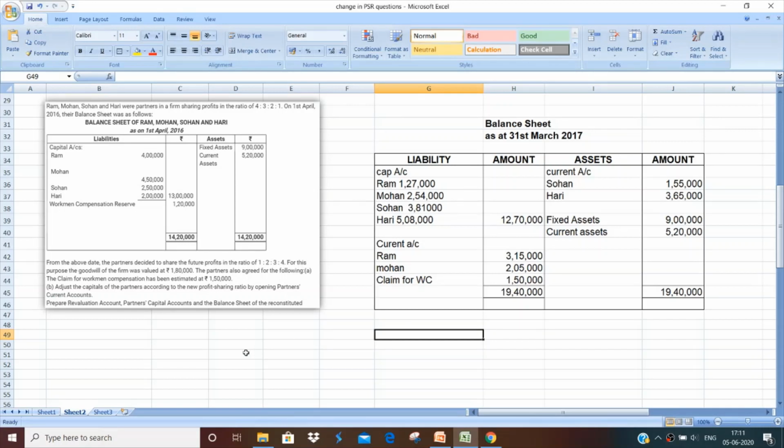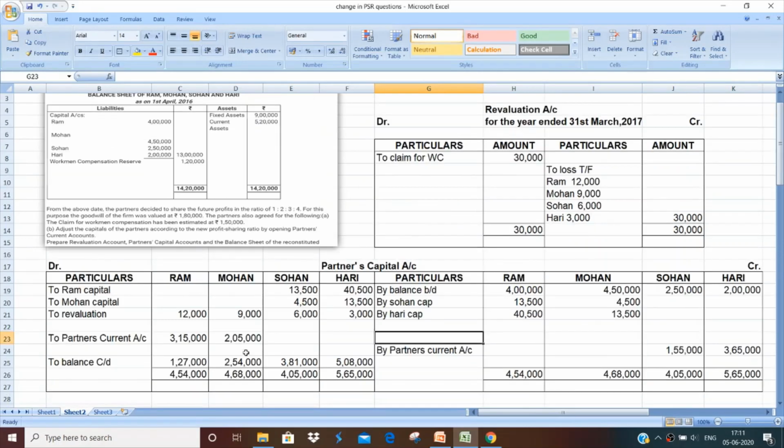Please remember the tips that I gave you in the question, that never make one account separately. Try to do the questions simultaneously. Try to make all the accounts simultaneously and then proceed to the balancing of the accounts and the totaling of the balance sheet. Also, in this question, a new concept was taught, that is the adjustment of capital.